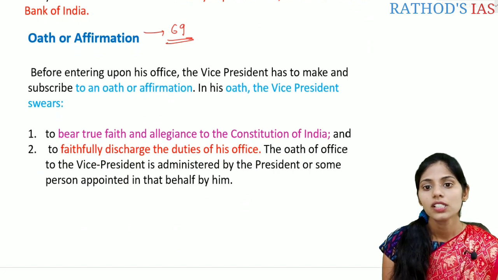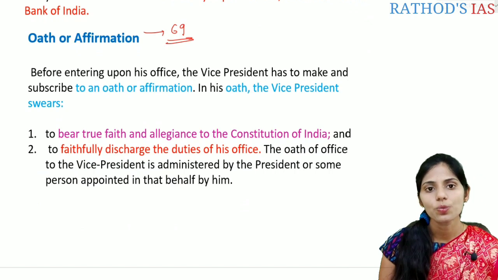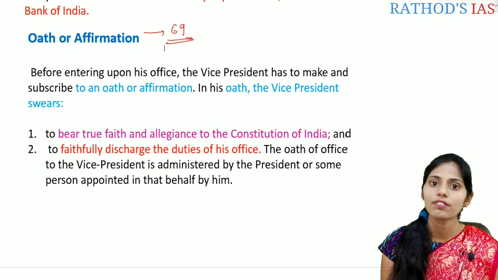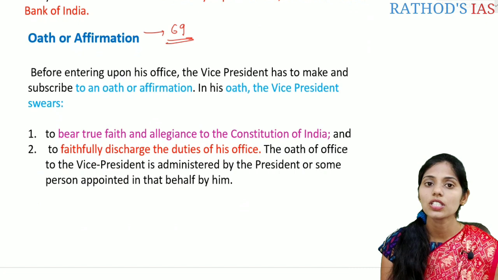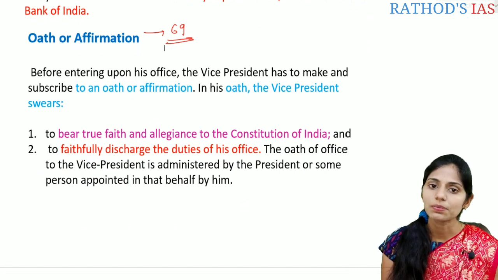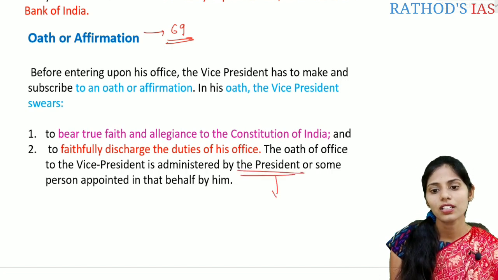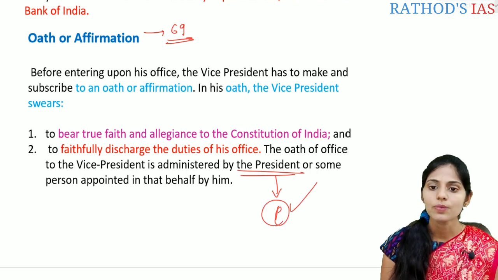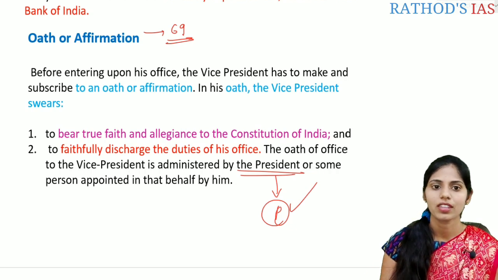In his oath, the Vice President swears two important things. The first one is to bear true faith and allegiance to the Constitution of India, and the next one is to faithfully discharge the duties of the office. The oath of office to the Vice President is administered by the President. Again, this is an important prelims fact. This oath will be administered by the President or some person who is appointed by the President of India.